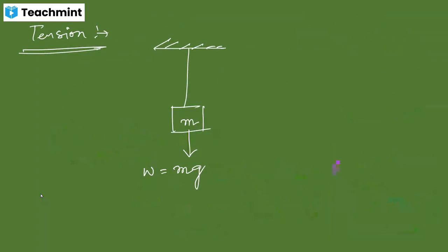So in this example of tension force, consider the weight of the object in the downward direction. What is weight? Weight is a kind of force by which the object is attracted towards the center of the earth. I'm repeating: what is weight? Weight is a kind of force by which the object is attracted towards the center of the earth, right? So the earth is applying some force on this object in the downward direction. This is the force of action. So the object will also apply the same force in the opposite direction, and the force applied is actually the reaction force.